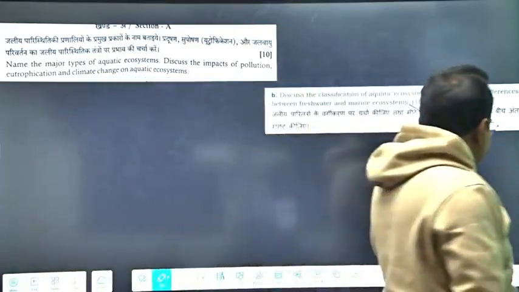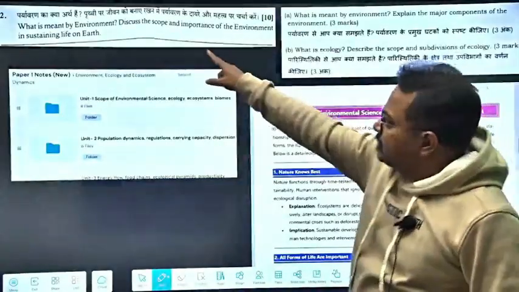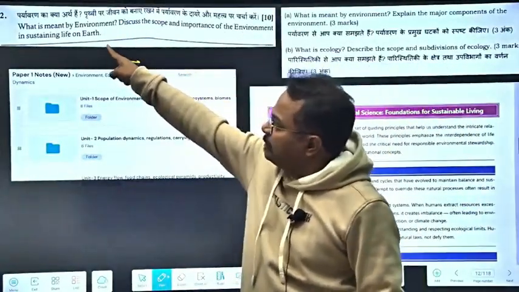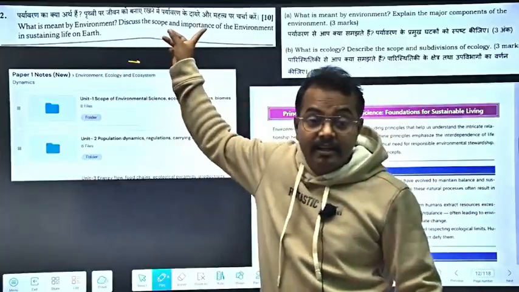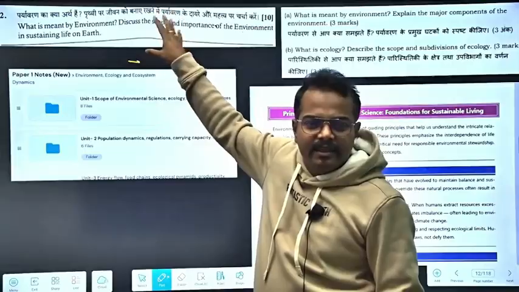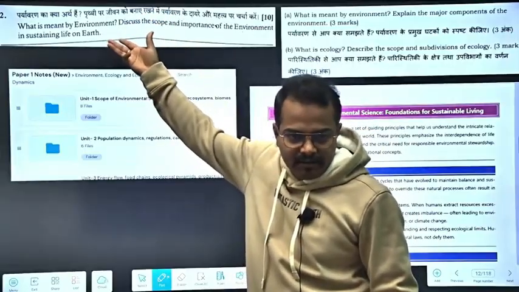Again, if you see the next question, what is meant by environment? Discuss the scope and importance of environment in sustaining. So this question is technically wrong. Whatever they have asked in the exam, this question is technically wrong.